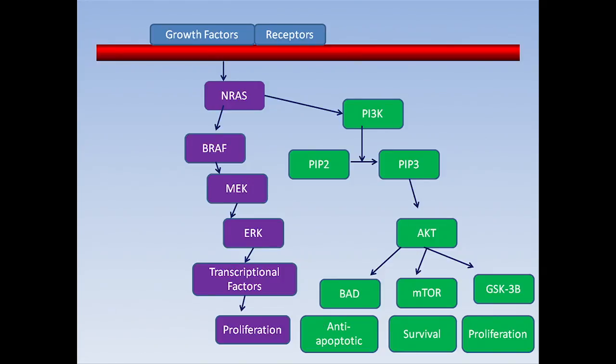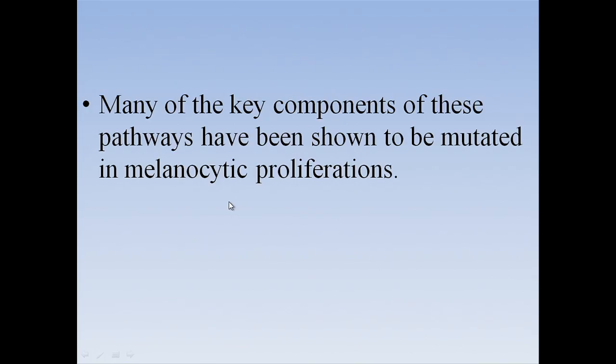In a normal cell, these pathways are inhibited. The PI3K pathway is inhibited by PTEN, which will stop the PIP2 from getting phosphorylated. And the other molecule that has come up recently is neurofibromin 1, which is a tumor suppressor protein for the NRAS pathway. Now, why are we talking about all these molecules? Because we already heard from Dr. Celebi that all these molecules are very important and key components that can be mutated in melanocytic proliferations.